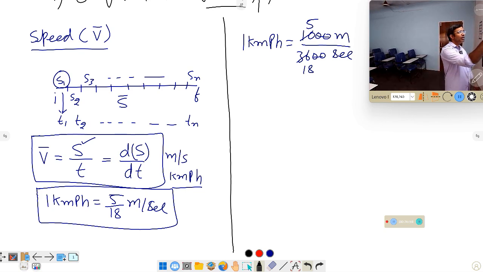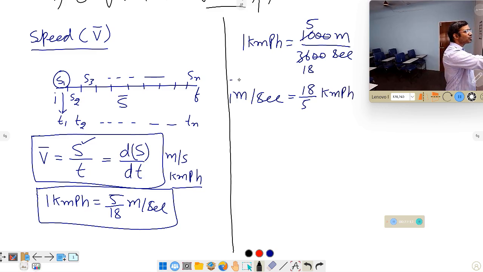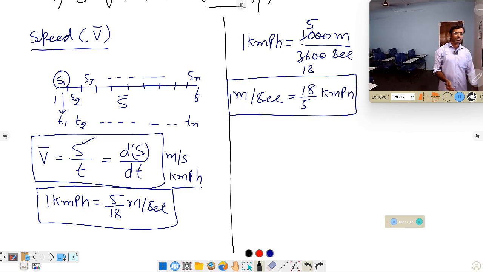Similarly, if the problem is given in meter per second, 1 meter per second is equal to how many kilometers per hour? It is 18 by 5 kilometer per hour. You have to choose the reciprocal of this one. These two relations you must remember while solving problems. Right? Speed is over now. Now we are going to discuss velocity.